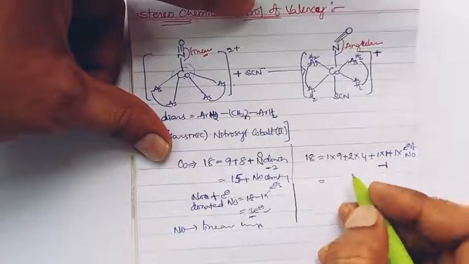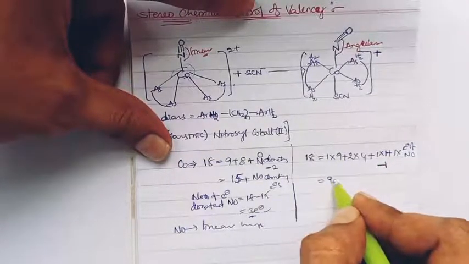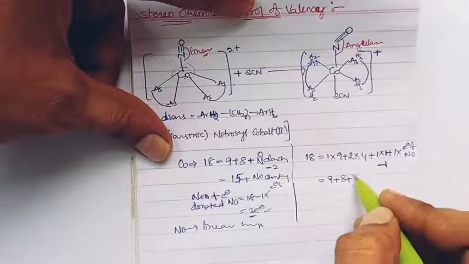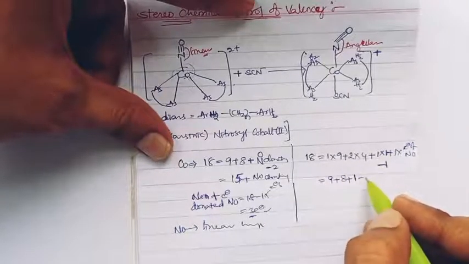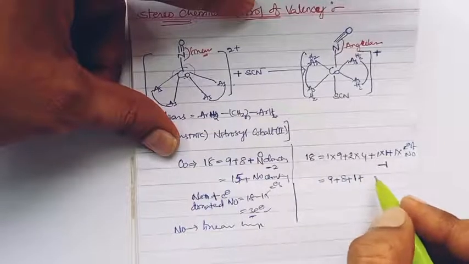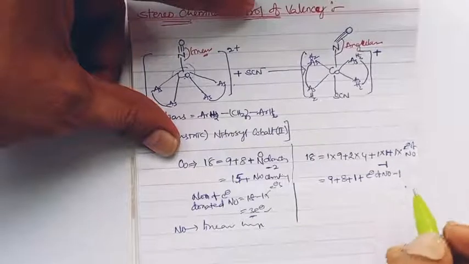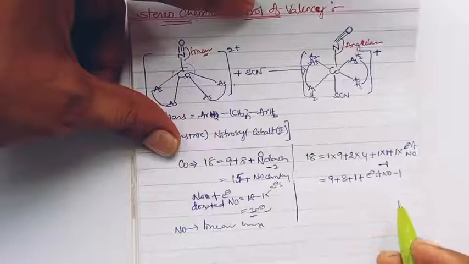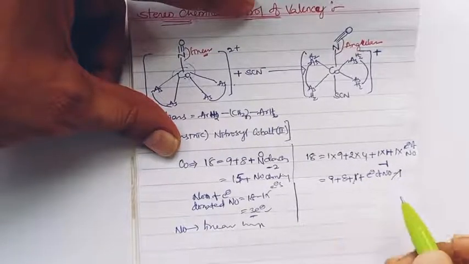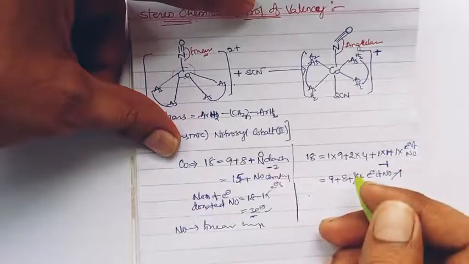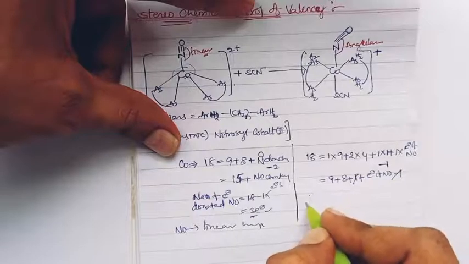So now summarizing this, 1 into 9 is 9, plus 2 into 4 is 8, plus 1 into 1 is 1, plus electrons of nitrosyl, minus 1. So here plus 1 minus 1 cancel, and let us write the unknown things one side, known things on another side.